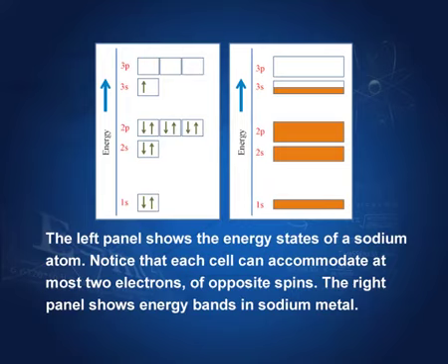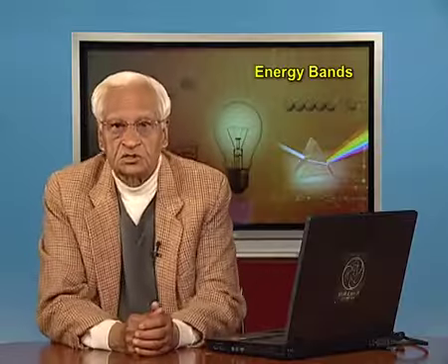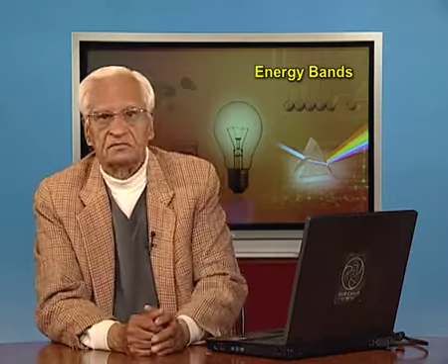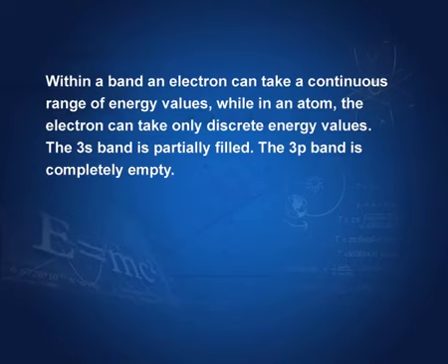All these are full, 2 again and 6, but this one, the 3 s band, has only 1 electron, and here there is a continuous distribution of energy and 3 s is partially filled. So, within a band an electron can take a continuous range of energy values, not one fixed value. The 3 p band is completely empty in sodium.